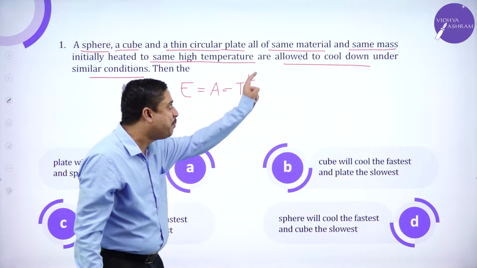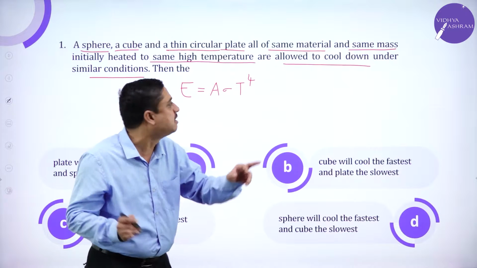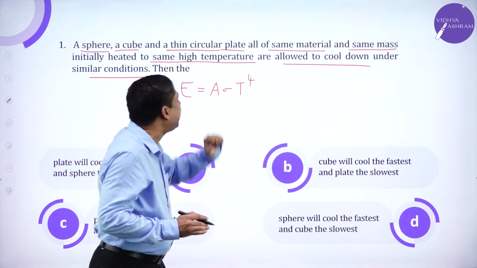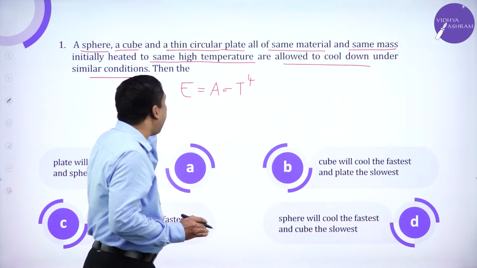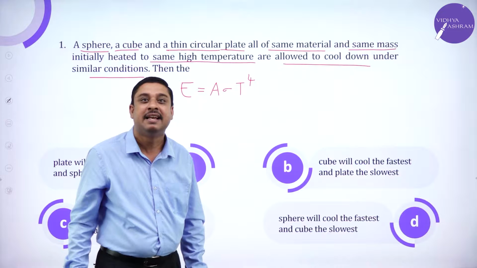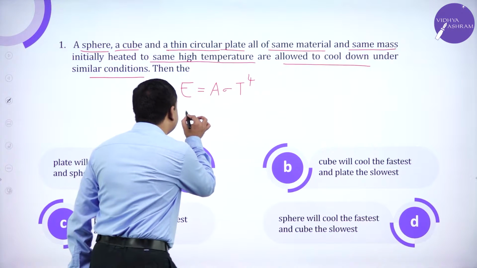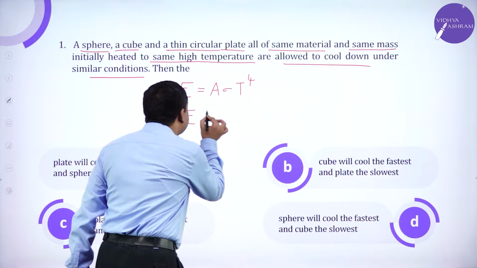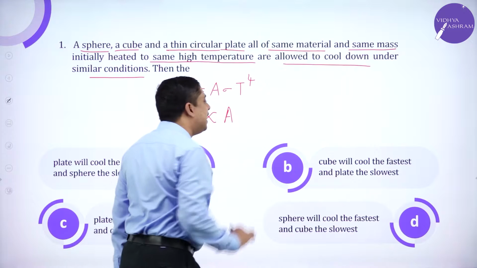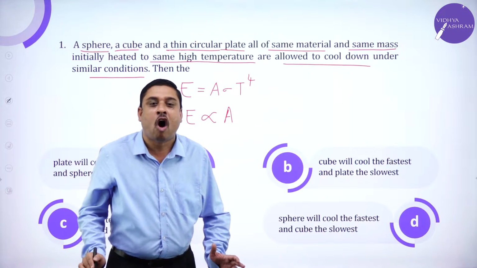And very clearly the problem has told same boundary conditions. They are heated to the same high temperature. They have to cool down under similar conditions, same boundary conditions, which means E is proportional to the area of the surface.